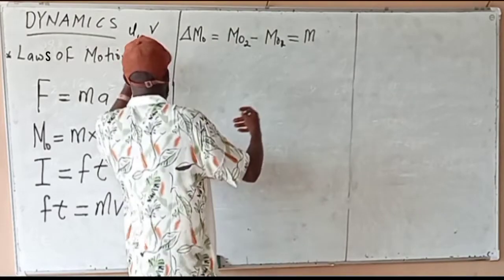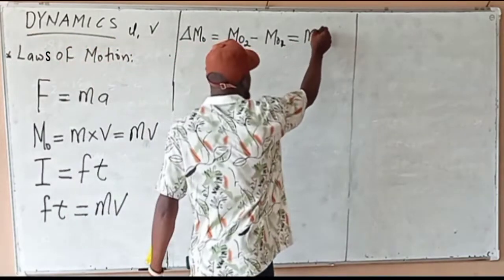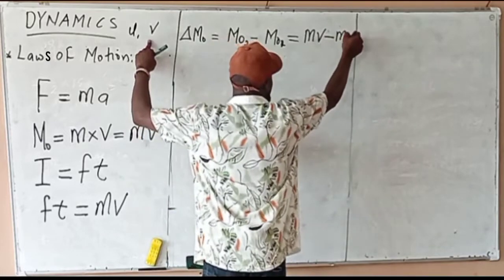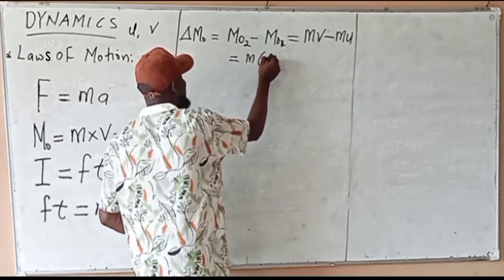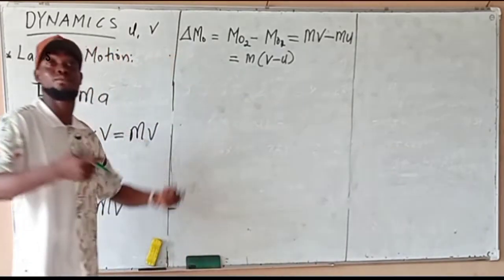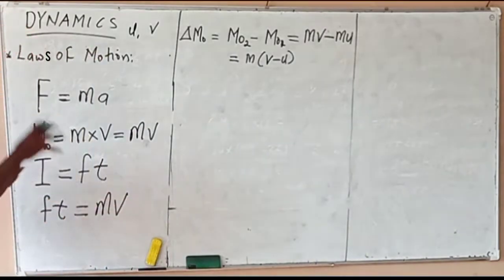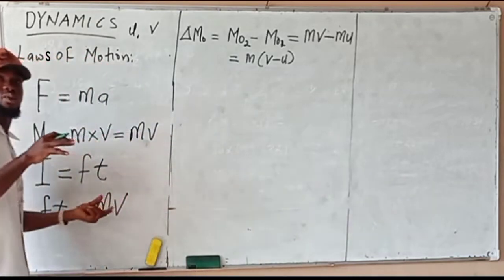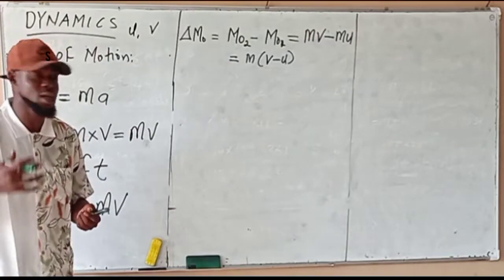The change of velocity with time is acceleration. So we take the final velocity V minus the initial velocity U. Then since the mass is the same thing, you can say M bracket V minus U. So this one is called change in momentum. And I'm telling you that this change in momentum is the same thing as impulse. How? Look at it. From Newton's second law of motion, we said the rate of change of momentum means change in momentum divided by time. That's the rate of change of momentum.